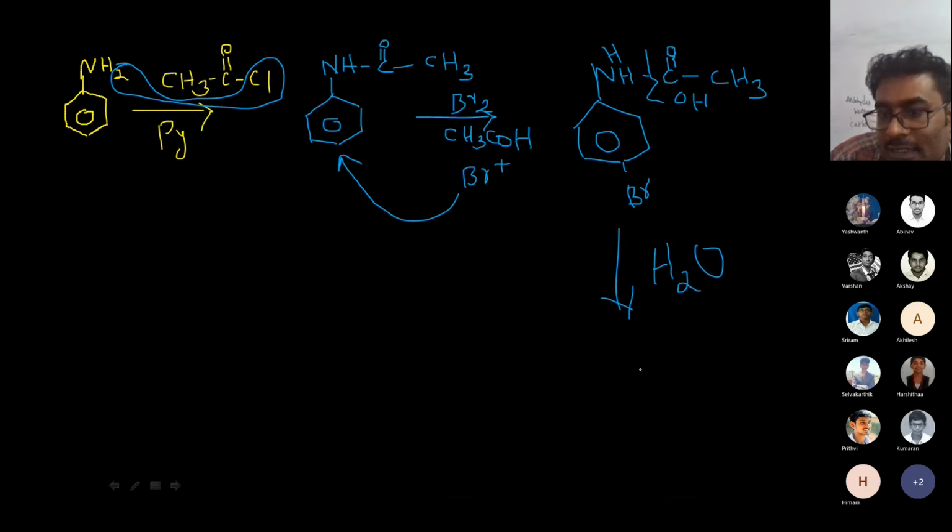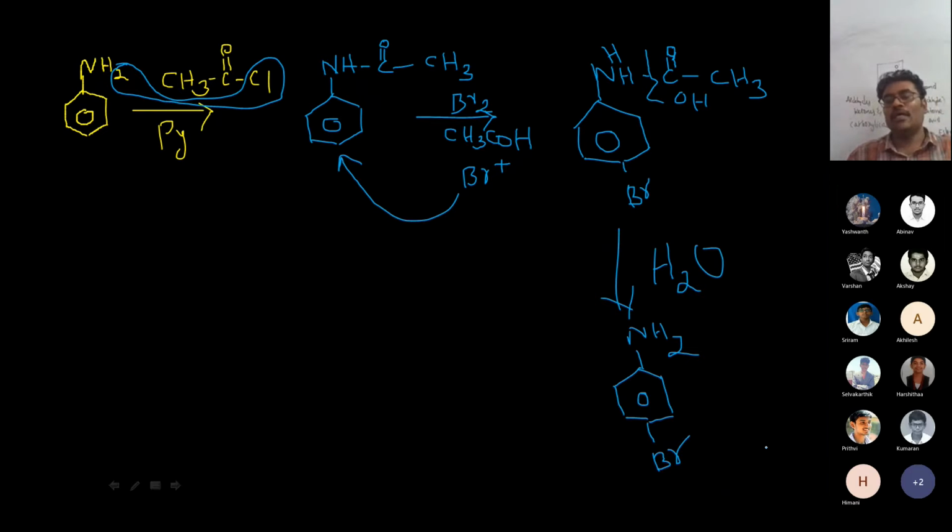So what is my product? NH2. Why did I write 2? Because an extra hydrogen is added here. It is called para-bromoaniline. I can prepare para-bromoaniline by using this method.